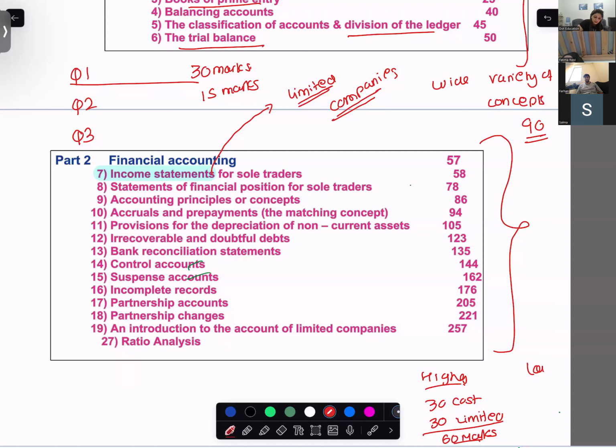And if I'm talking on the lowest end, 30 marks for cost accounting and 15 marks for limited company, that makes it 45. Now, 60 marks from 90, how much percentage of the paper is it making?